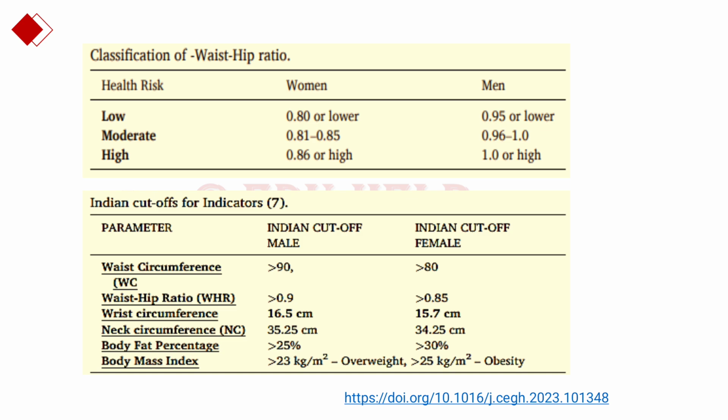These are certain Indian cutoff indicators for male and female. You can go through these numbers and mug it up because these numbers are mostly and commonly asked in PG examination, entrance examination.